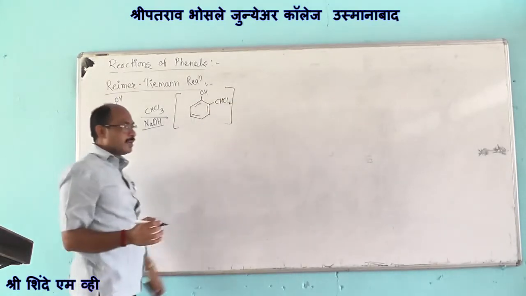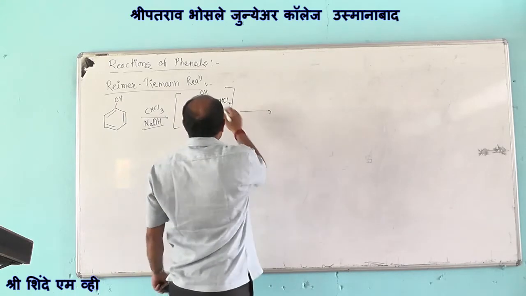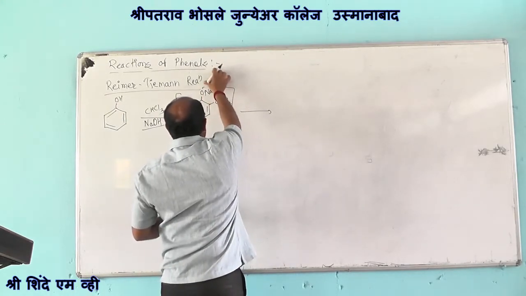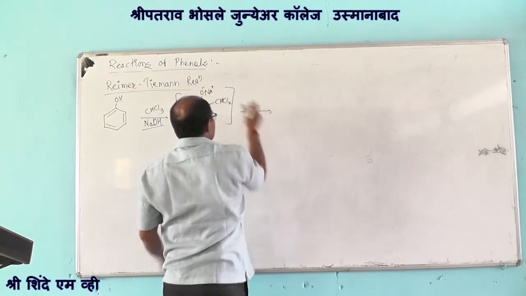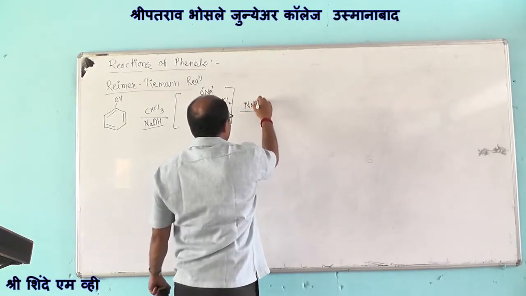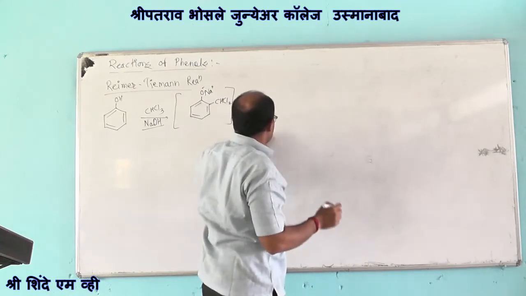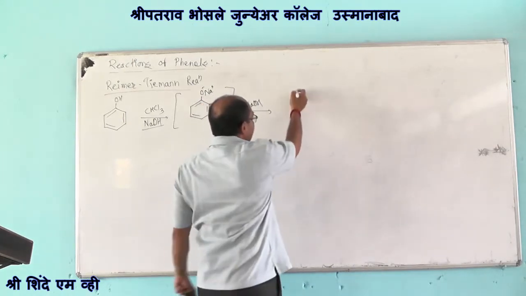This prepared intermediate compound further reacts with sodium hydroxide, which is the medium of this reaction, alkaline medium.